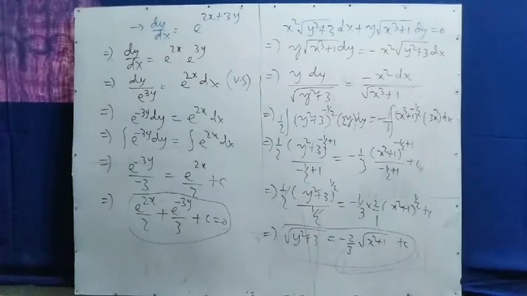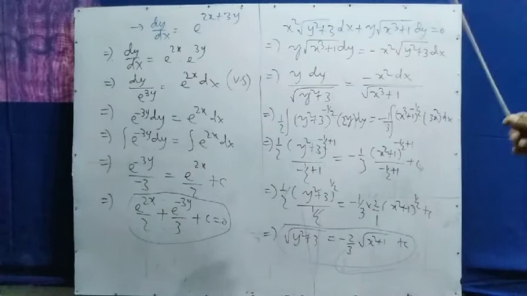Now you separate the variables. So the variables are separated. y dy you put here, and y square plus 3 root over you take this side. Here all are y, and here x square dx you put here, and root over x cube plus 1 you take this side, means right hand side. So all the variables x and y are separated completely. Here this side remains y, and right hand side x, means the complete variable separation is there.